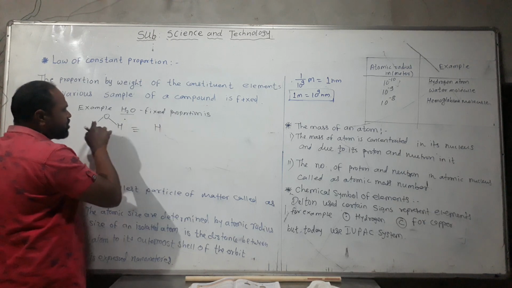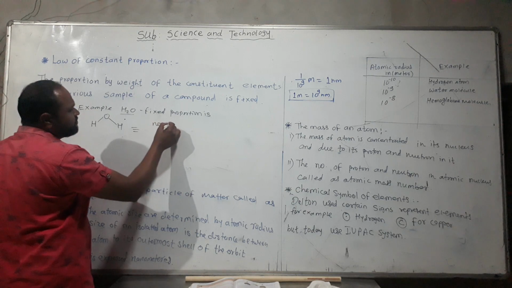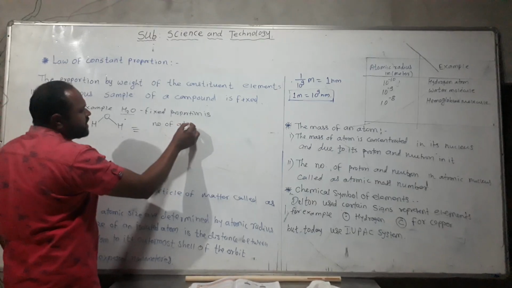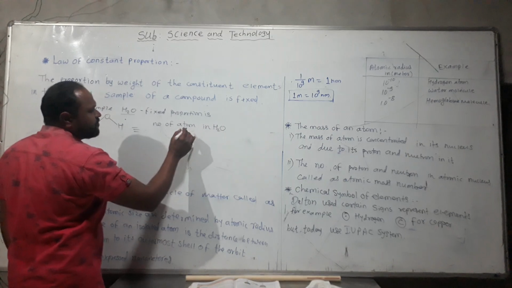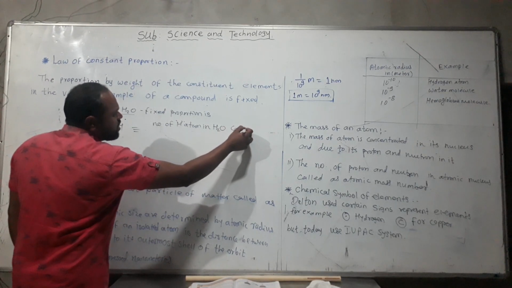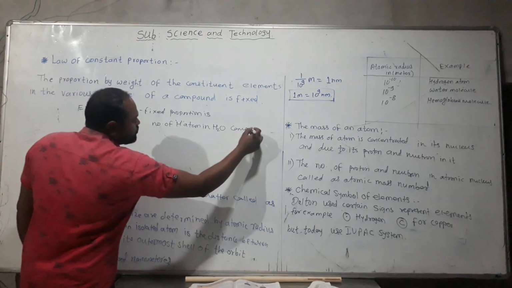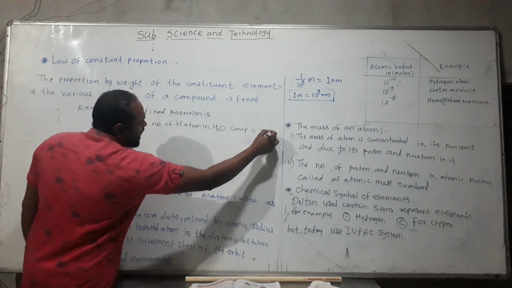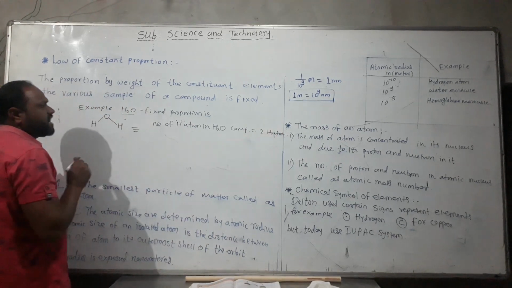Number of atoms in H2O: how many H atoms are in the H2O molecule? Two hydrogen atoms are there.